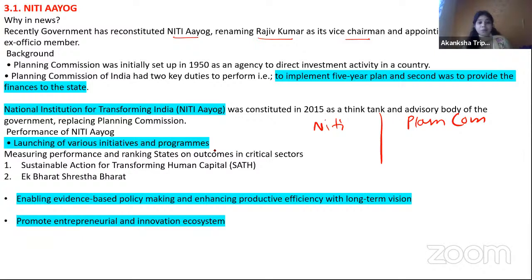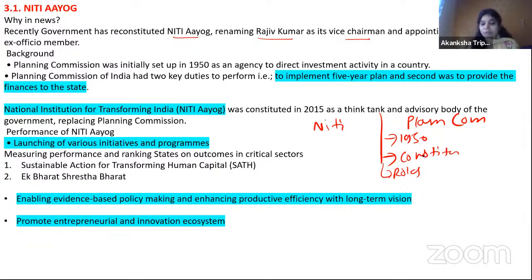Now, a little background: the Planning Commission, you must be knowing, came in 1950. It was not a constitutional body, right? It wasn't a constitutional body. Then what were its roles? What was its role? And finally, maybe they can ask a question on these things.